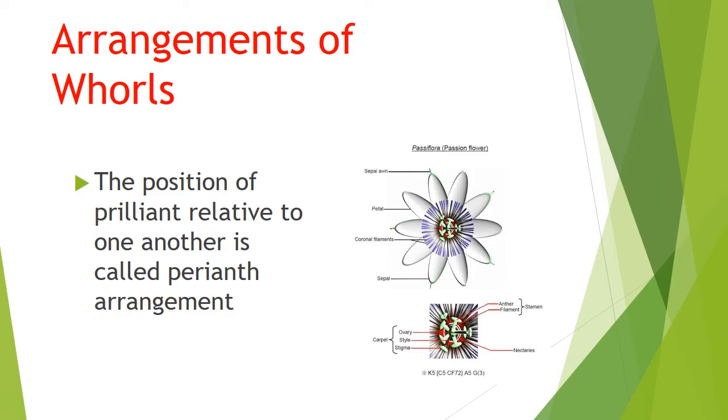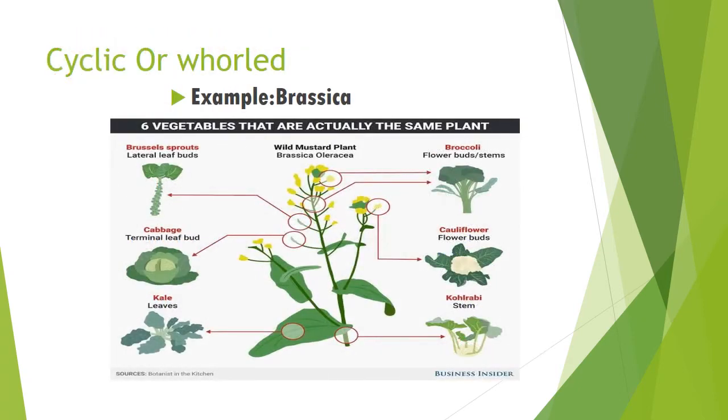Okay. Now we're going to see the types of arrangements of flowers. First of all, look at this picture carefully. Can you understand? Each sepal is arranged in some particular manner. Okay, that is the arrangement of whorls. First of all, we're going to see cyclic or whorled. So this arrangement type is cyclic or whorled. All the floral parts are arranged in a particular manner, in defined whorls. We already defined that. That is cyclic or whorled.